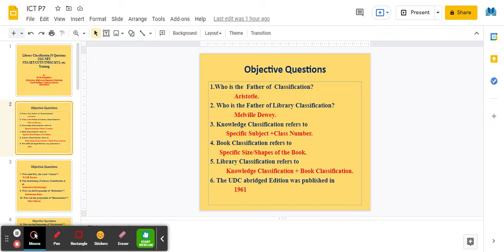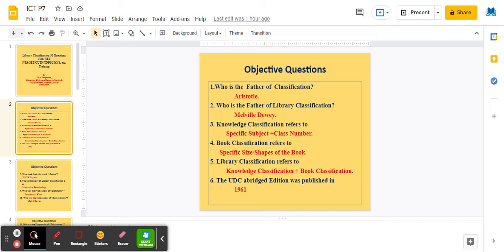Knowledge classification refers to specific subject plus class number. Book classification refers to specific size or the shape of the book. Library classification refers to knowledge classification plus book classification.